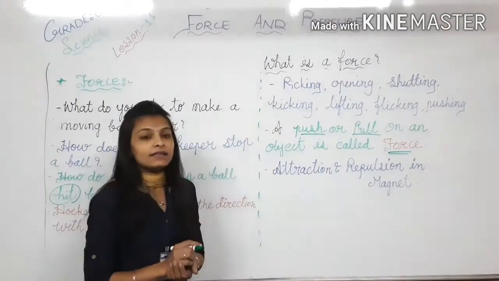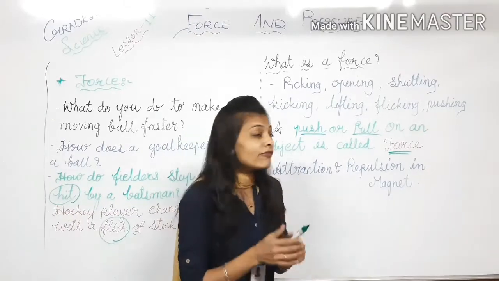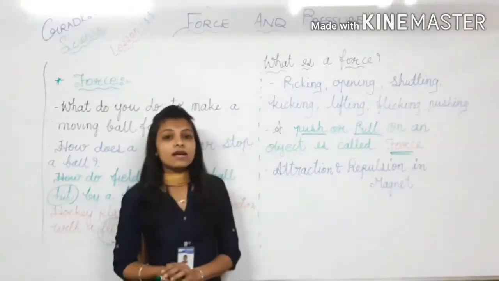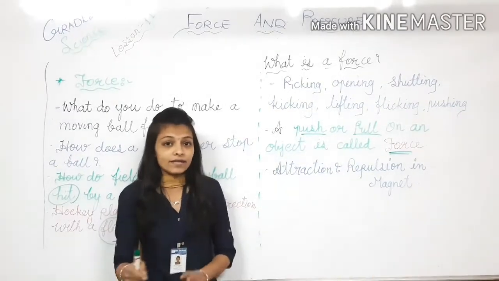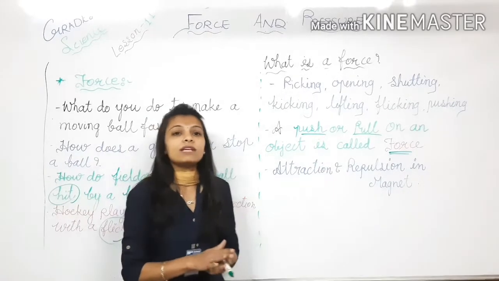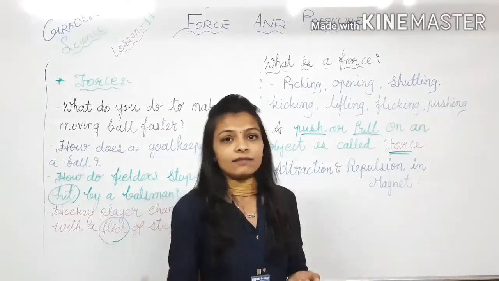In your book, one activity is also given. In that book, you have to first recognize the type of actions. In that 11.1 activity, you have to recognize the type of actions. Afterwards, whatever actions are there, you have to divide them into two columns, two groups. Either it is pushed or otherwise it is pulled.